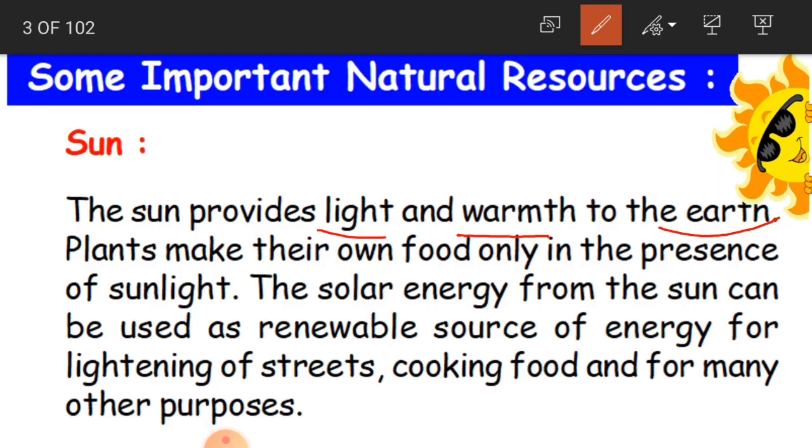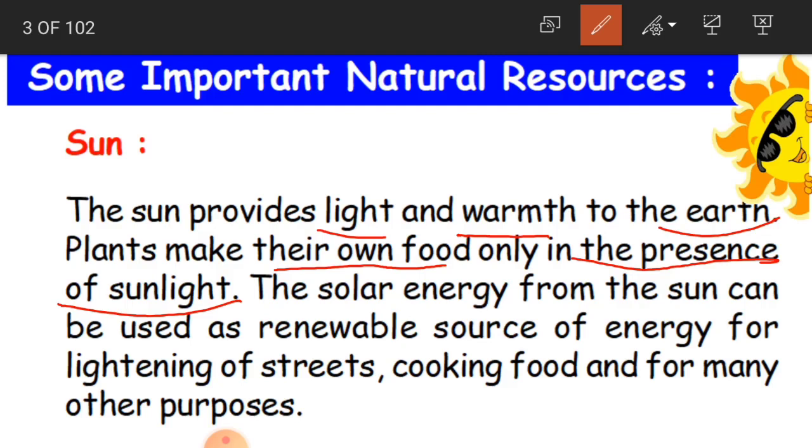So we have learnt in our water cycle, which is the main resource for this water cycle? It is the sun. Only because of the sun, the evaporation and condensation take place and we are getting rains also. This is how the sun's heat is also helpful. Apart from light and warmth, we also get rains because of the sun, and we also get water because of the sun. Clear, children? And the other advantage is plants make their own food only in the presence of sunlight.